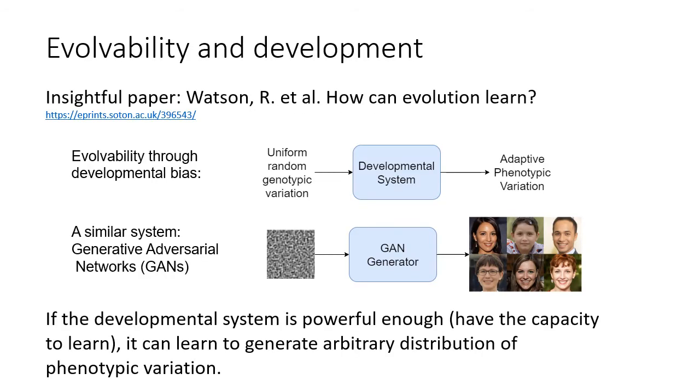But how can evolution modify its own evolvability? It is possible because of the developmental system. Mutations are random. Evolution does not have control over them, but the developmental system turns these random genotypic mutations into a biased distribution of phenotypic variation. The way this is possible is somewhat similar to how a generative adversarial network can learn to generate any distribution from random noise. We can train the developmental system to turn random mutations into a distribution of phenotypic variation, which has more evolvability.